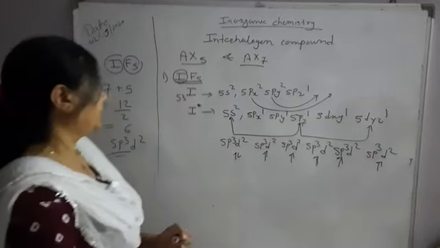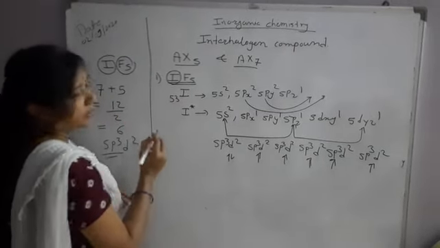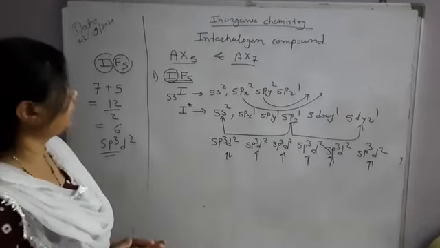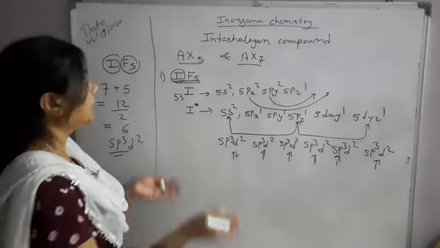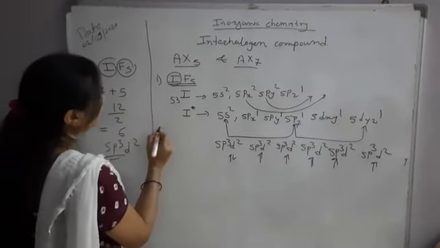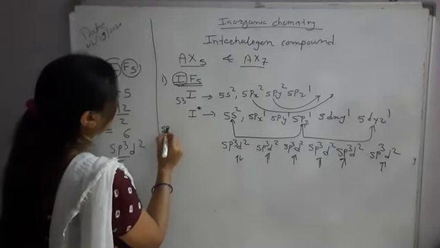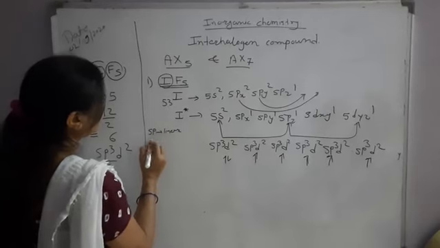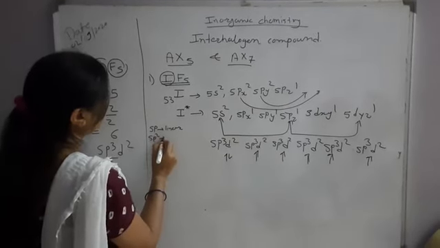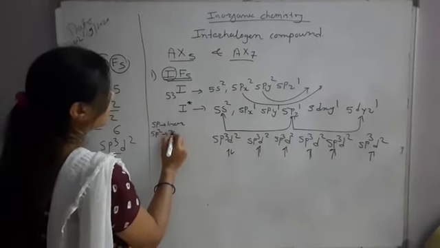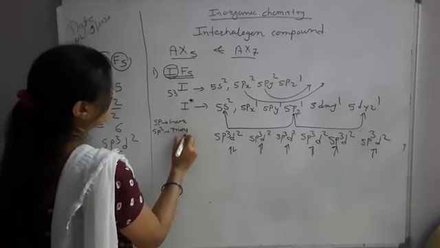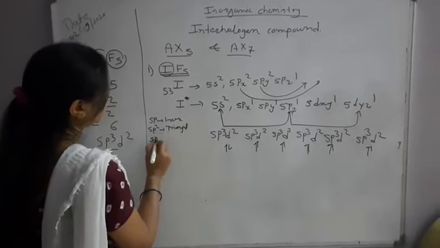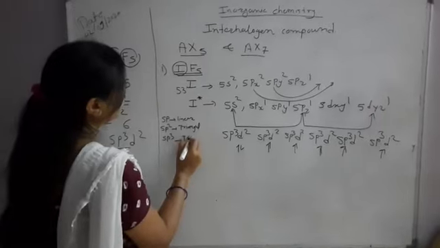Now, remember that you already studied this in BSc first year. Just recollect that memory. When the hybridization is sp, the geometry is linear. You should know this. When sp2, the geometry is triangular. When the hybridization is sp3, tetrahedral.